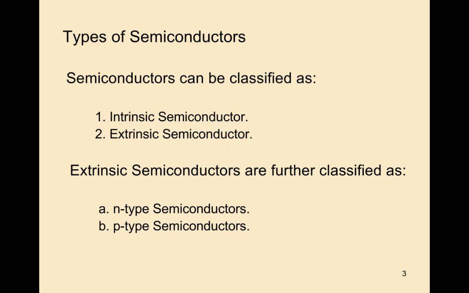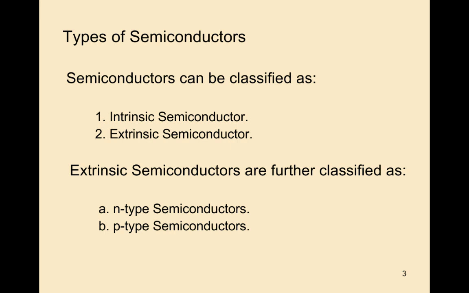So how are semiconductors classified? They are classified into two types, intrinsic and extrinsic semiconductors. Again, extrinsic semiconductor is divided into two types, n-type semiconductors and p-type semiconductors. We discussed this in previous classes. So what is extrinsic semiconductor? This was also observed in the previous class.